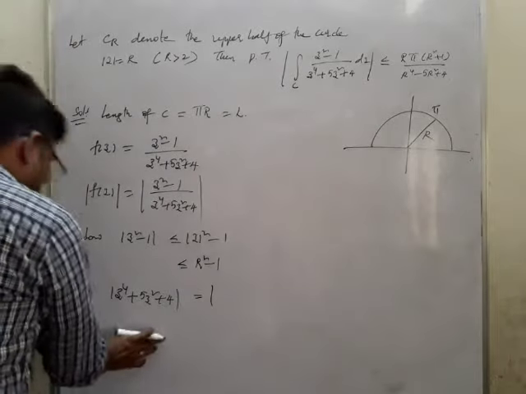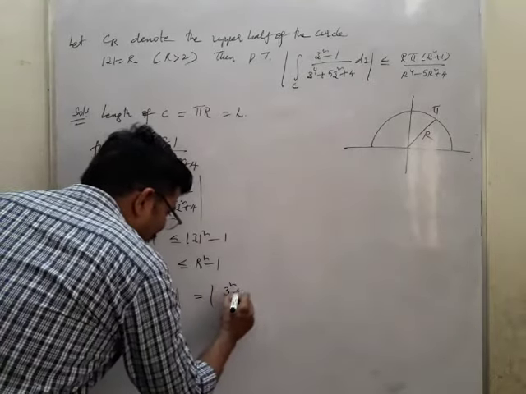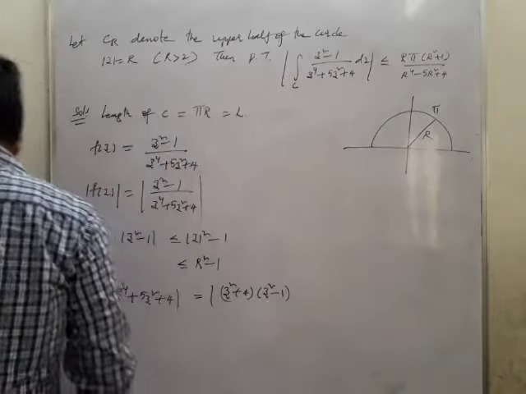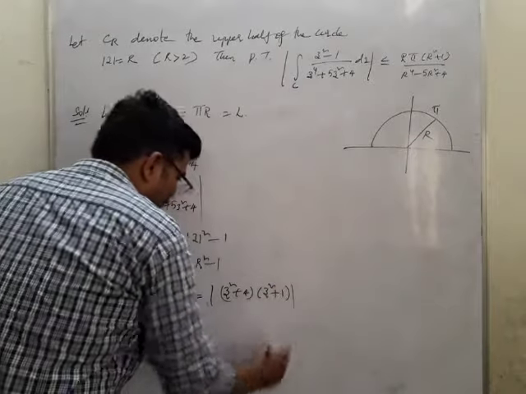First we'll make it in the form of factors. If you do the factors, this is (z square plus 4) into (z square plus 1).